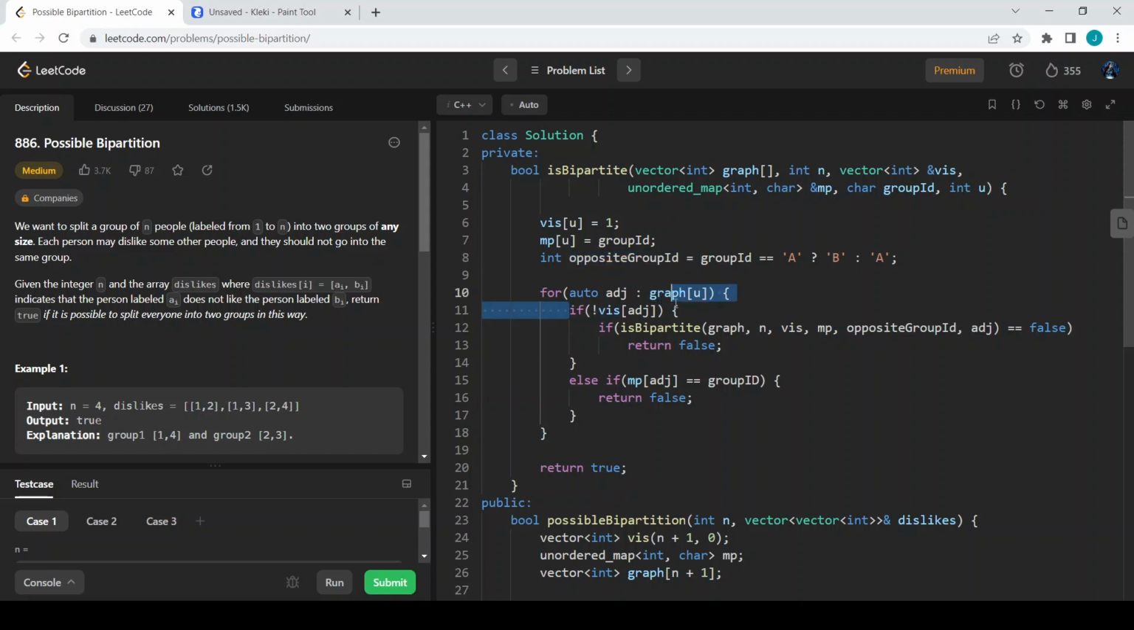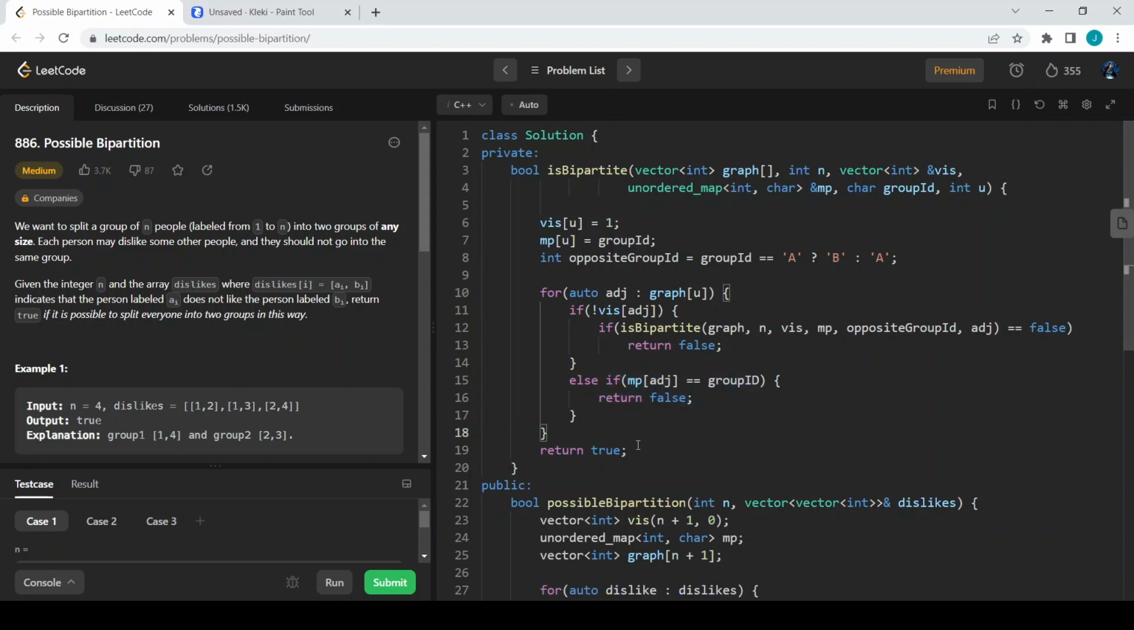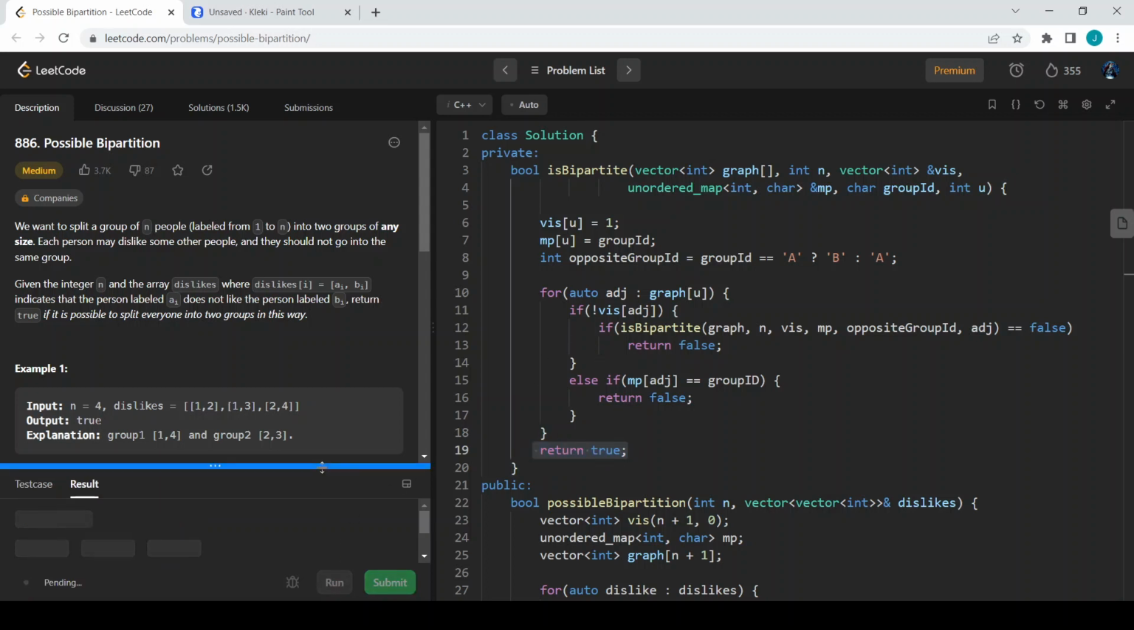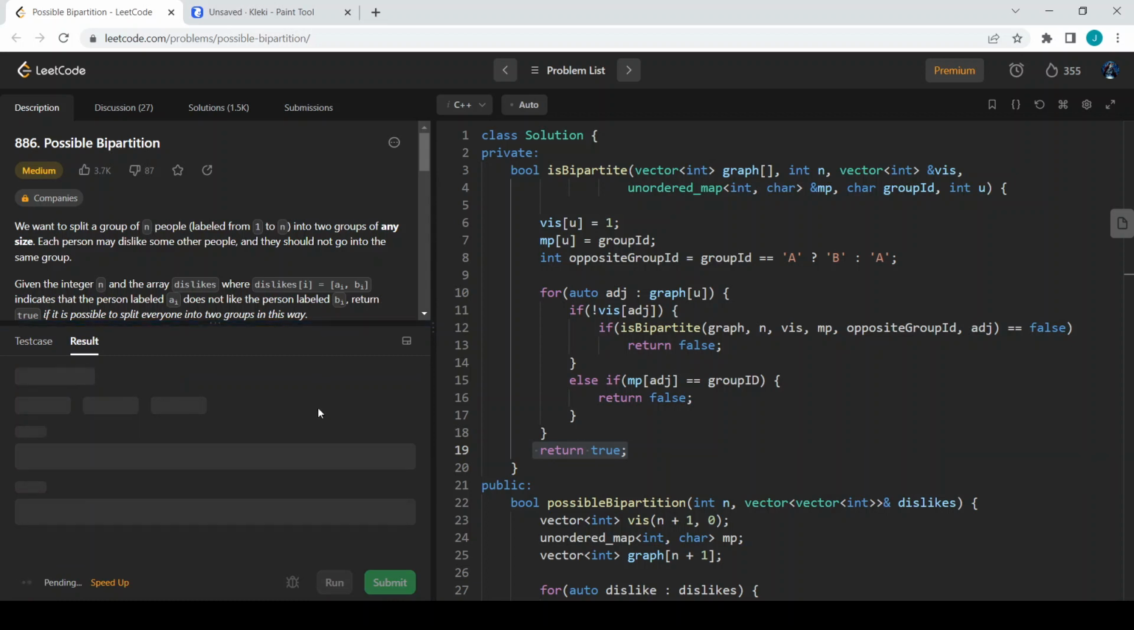So if it is not visited yet, I will call the isBipartite function again, and pass the opposite group ID and the adjacent node. If this function returns false, I can just return false. Else, if it is already visited, then we can return false as well. At the end of the day, if I'm not facing any issues, I will return true. Let us try to run our code and see whether it gets accepted.